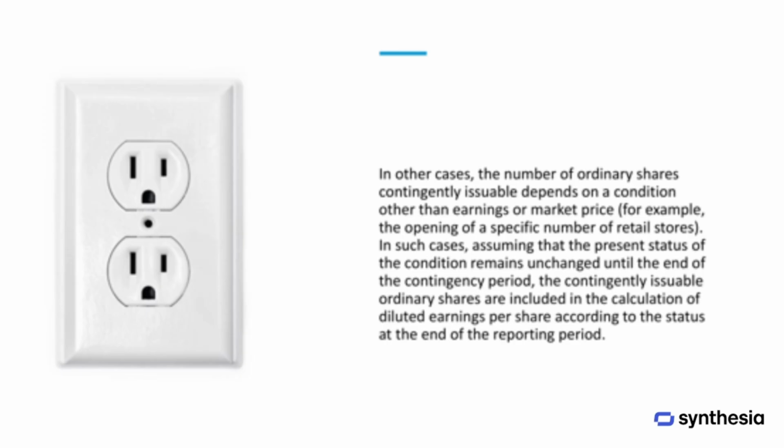In some cases, the number of contingently issuable ordinary shares depends on conditions other than earnings or market price, such as opening a certain number of retail stores. For diluted earnings per share, these shares are included based on the status of the condition at the end of the reporting period, assuming that the condition remains unchanged until the end of the contingency period.